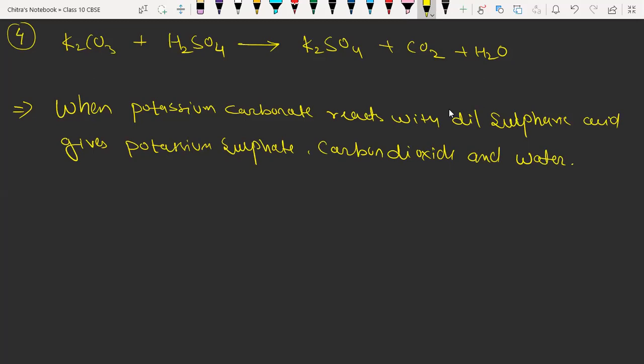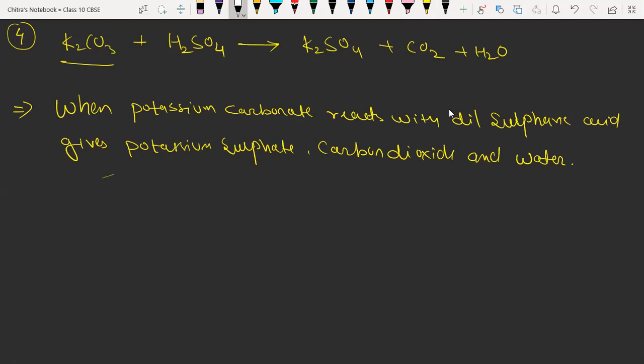You want more examples or have we had enough? So it's enough, we understood. Okay, so till now we have taken only the metal carbonate. So we'll take one or two examples for the metal bicarbonate.